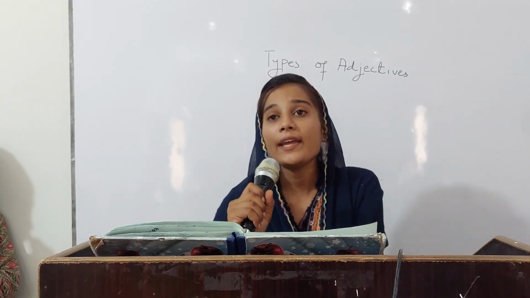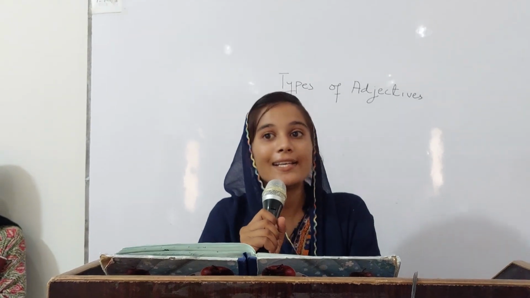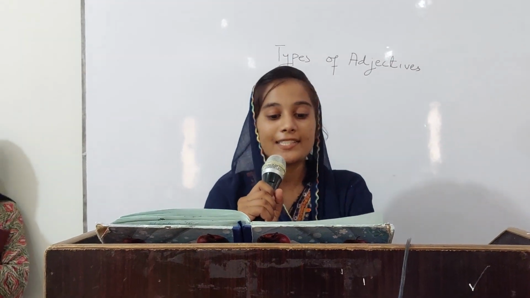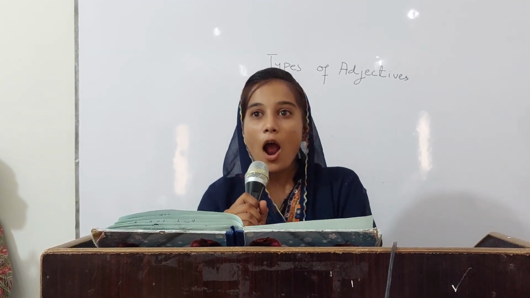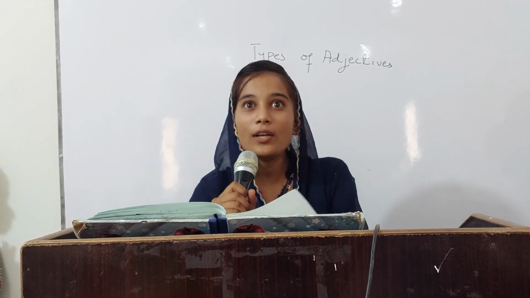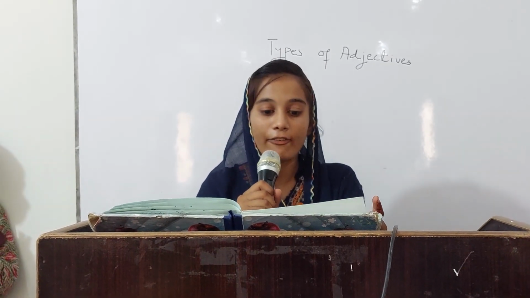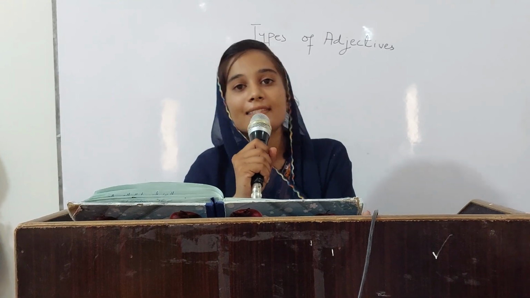And how can we identify which is the adjective in a sentence? For example, in the sentence I like my old house, old describes the house. And in the sentence the boy is tall and skinny, tall and skinny are the adjectives.